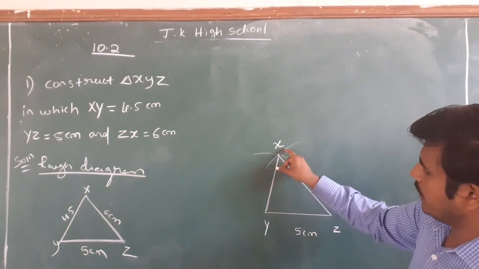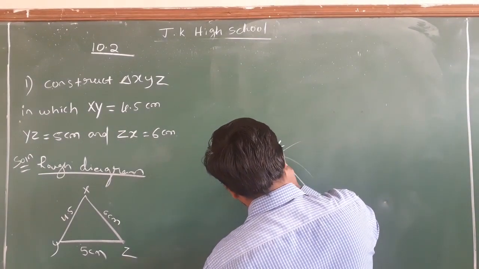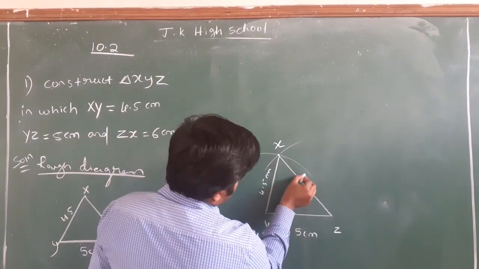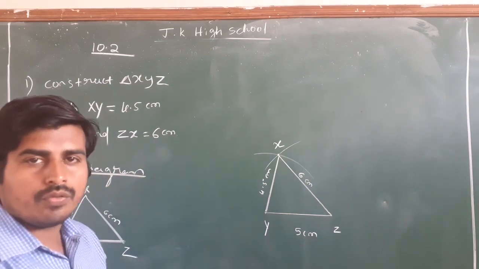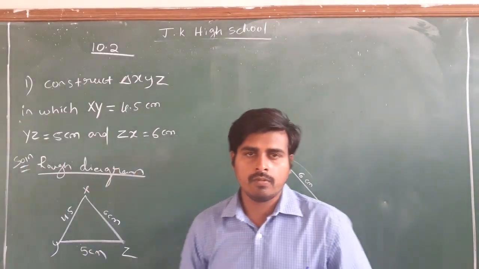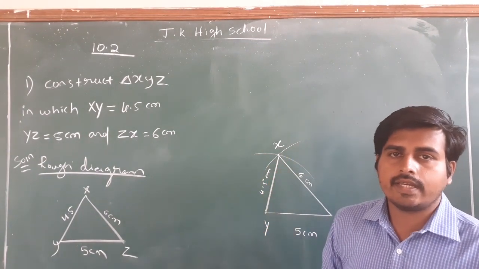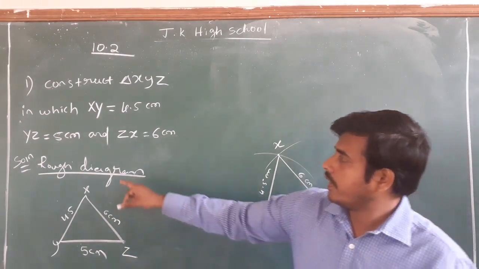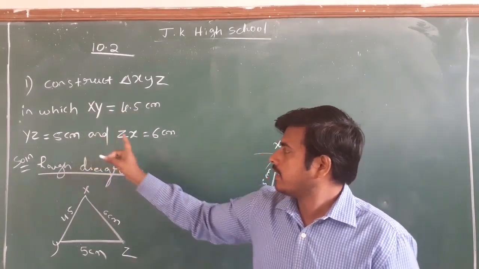And write the measurement. XY is 4.5 centimeter and XZ is 6 centimeter. And this is how you are going to construct a triangle with the SSS criterion. What do you mean by SSS? All three sides are provided. First side 4.5, second side, third side.